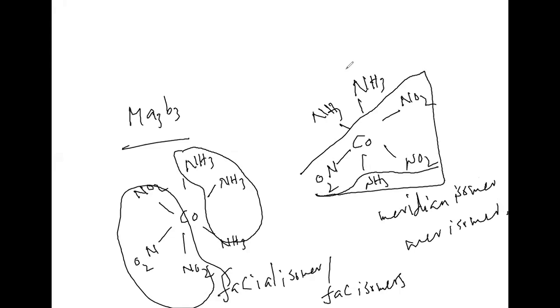Right. Now, apart from this, we have only one more isomer. What is that? Optical isomers. Optical isomers mean mirror images that are not superimposable. They are nothing but enantiomers. Enantiomers are mirror images of each other, but non-superimposable mirror images. The best example we can take is Co.